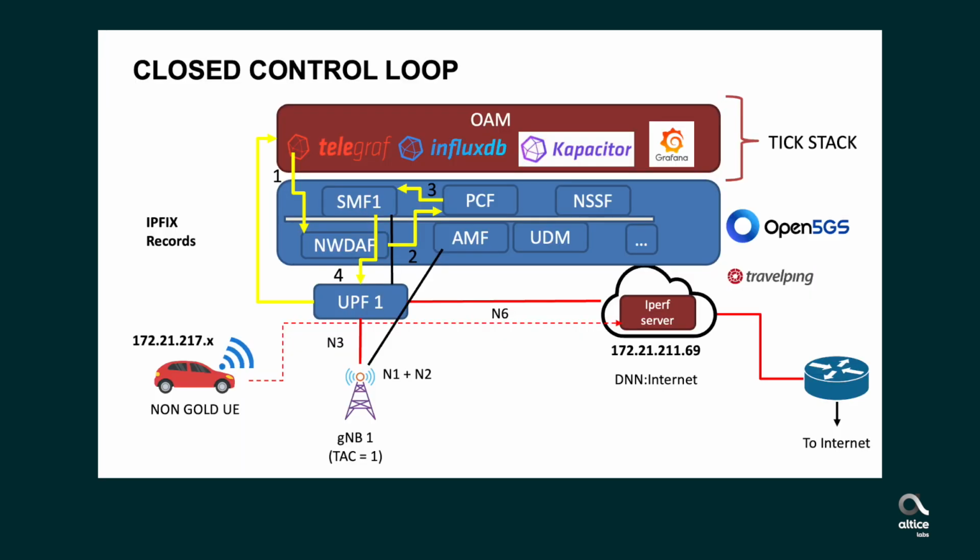In this figure you can see the scenario. At start, the vehicle, UE1 non-gold, connects to GNB1, and the data traffic is exchanged with the IPERF server on the private network, via UPF1. The OAM receives the IPFIX records from the UPF1, aggregates the data, and delivers these metrics to NWDAF. When a gold user traffic is detected, the NWDAF will generate a notification to the PCF, which will apply a specific throttling rule to active, non-gold sessions over the SMF.